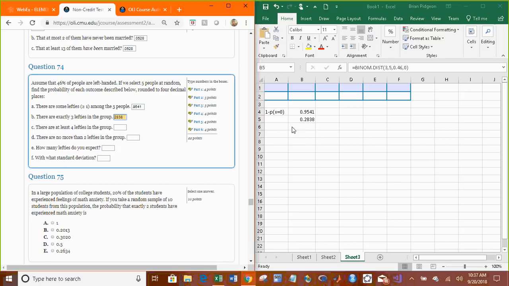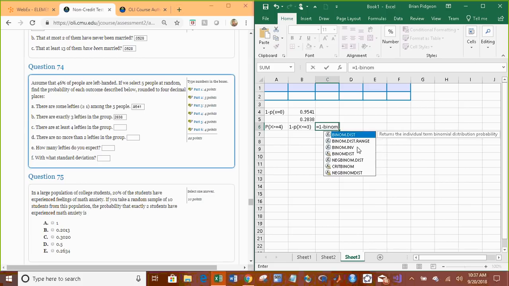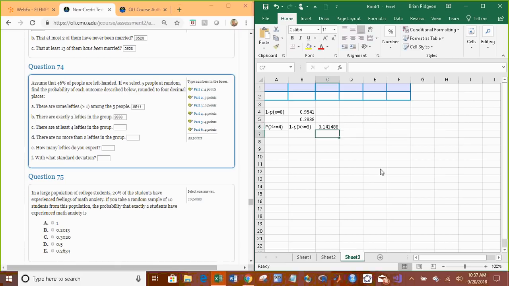There are at least 4 lefties. So at least 4 lefties, greater than or equal to 4. Think about how we rewrote that in the last example. That's 1 minus the probability that x is less than or equal to 3. So now our probability statement is going to be in terms of 3 and not 4. So 1 minus binomial dist. The number of successes is now 3, once again, out of the 5, 0.46, but now our cumulative is 1. 0.1415.